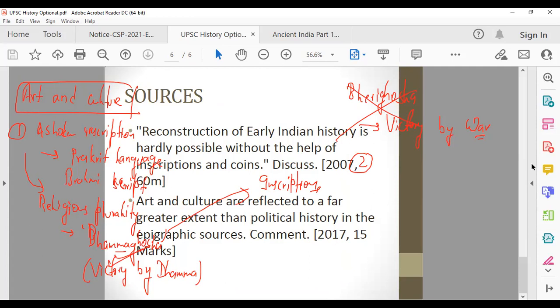Art and culture. Second is the Aihole inscription, which we have just discussed. The Aihole inscription tells you about the society during 510 AD.